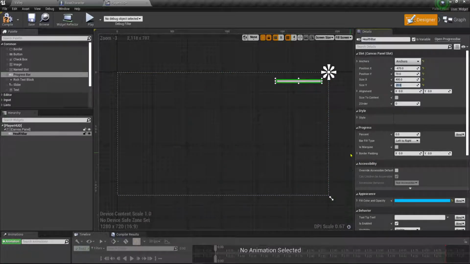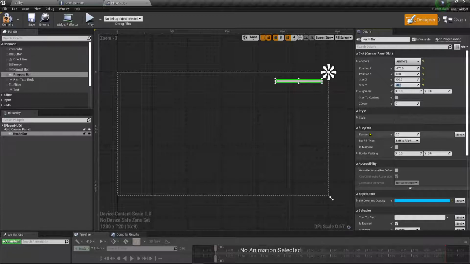Okay. Z order, real quickly, Z order is how it appears on the screen, and this is a two-dimensional thing. So the higher this number, it will be coming forward on the screen. The lower the number, 0 or negative, it will be pushing it back. So if you want something to overlay something else, just make sure that the Z order is higher.